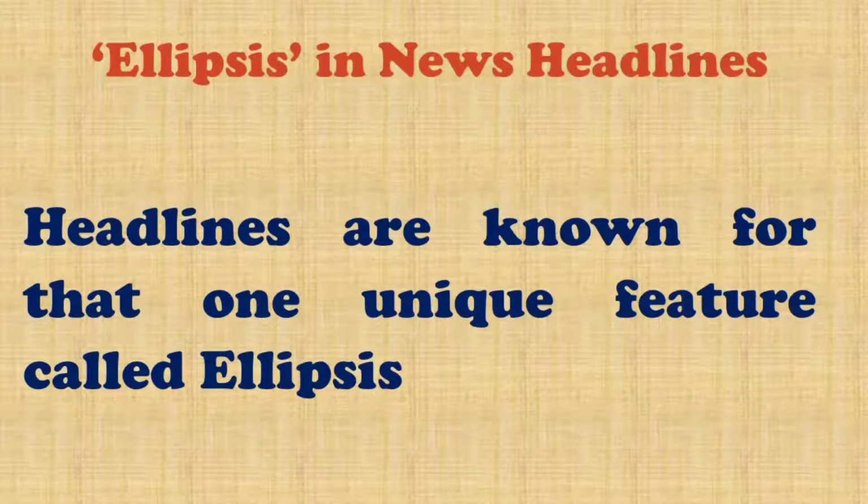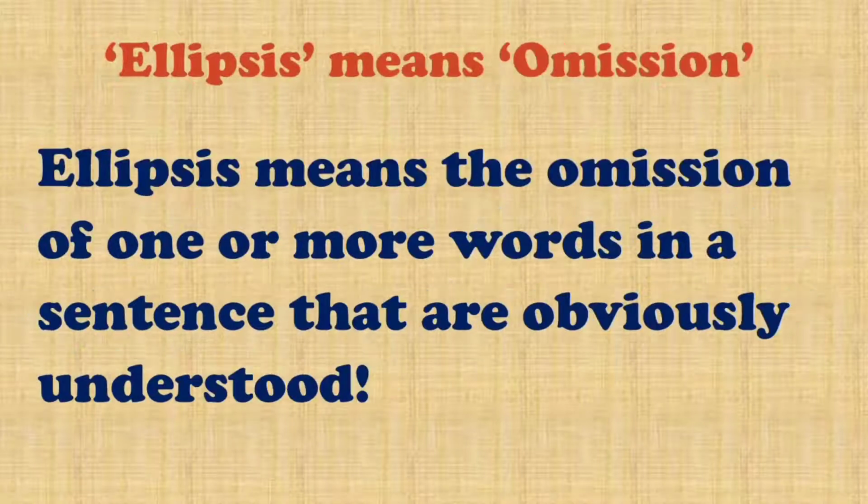We call it ellipsis in news headlines. Headlines are known for that one unique feature called ellipsis. So, what is an ellipsis? Ellipsis simply means the omission of one or more words in a sentence that are obviously understood.